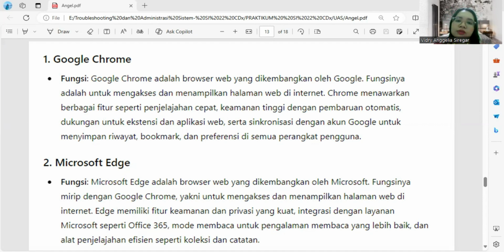Its functions include storing, sharing, and accessing files from various devices connected to the internet. OneDrive also enables automatic synchronization between local and cloud files, integration with Microsoft Office applications, and real-time collaboration on shared documents.